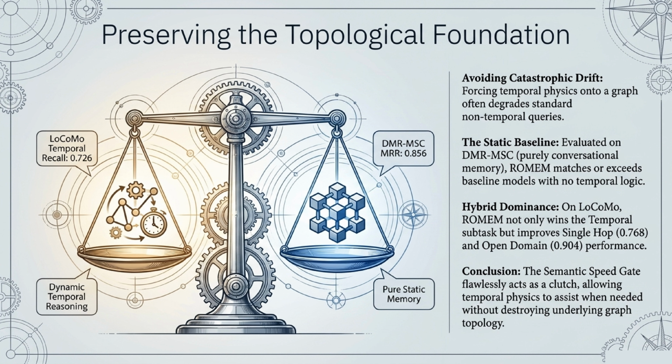Slide 13 emphasizes preserving the topological foundation. Forcing temporal physics onto a graph can often degrade standard non-temporal queries, causing catastrophic drift. However, on purely conversational memory baselines with no temporal logic, ROMUM matches or exceeds performance. It perfectly balances dynamic temporal reasoning and pure static memory because the semantic speed gate flawlessly acts as a clutch. It allows temporal physics to assist when needed without destroying the underlying graph topology.